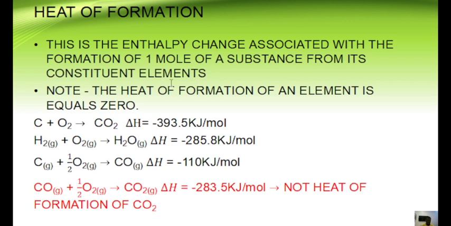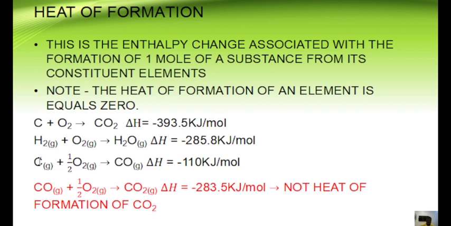So note, the heat of formation of an element is equal to 0. That's basically because the element is already formed. So that's that. Now, if carbon and oxygen give CO2, you know these are the constituent elements of carbon(IV) oxide. So when I produce 1 mole of CO2 from the constituent elements that make up this CO2, the emphasis is 1 mole produced from constituent elements. Any heat or enthalpy change becomes the enthalpy of formation of that substance. Remember, 1 mole. If there was 2 here, whatever enthalpy change here does not describe the heat of formation. The heat of formation describes the enthalpy change associated with the formation of 1 mole of a substance. Note, from its constituent elements.